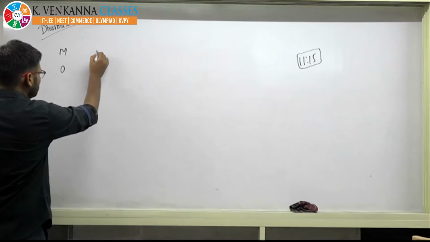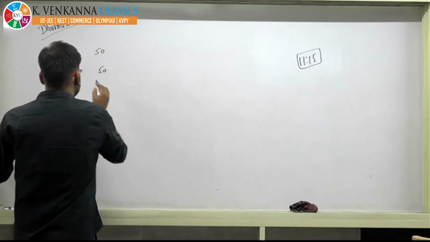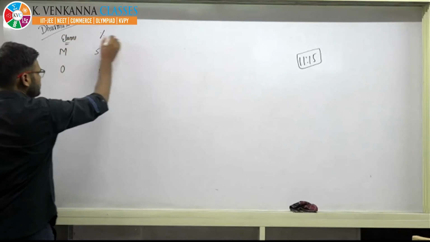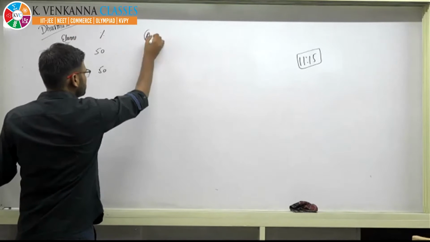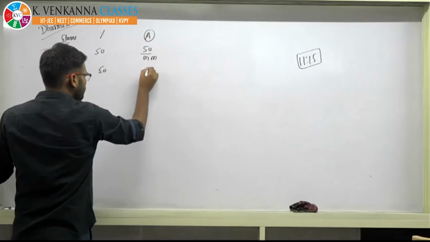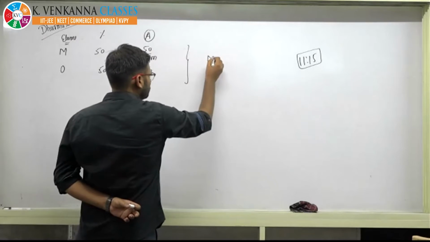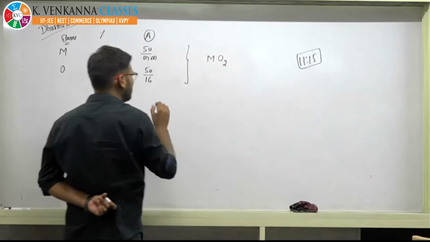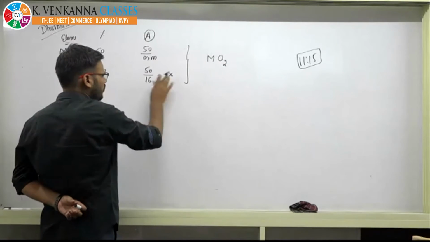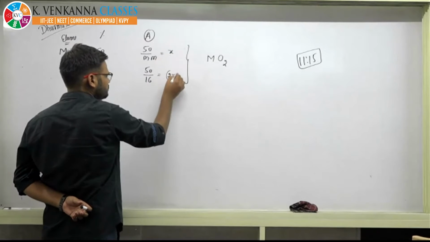It says 50% this and 50% this, but this is percentage. These are elements, and using this we can easily calculate atoms. Atoms can be calculated by dividing by molar mass. Here also the molar mass is 16. But it says the formula is MO2.